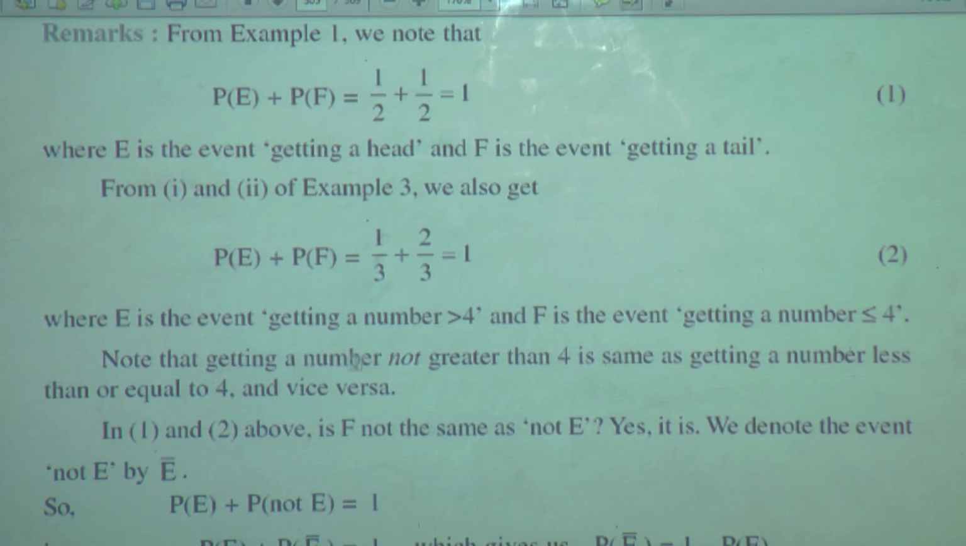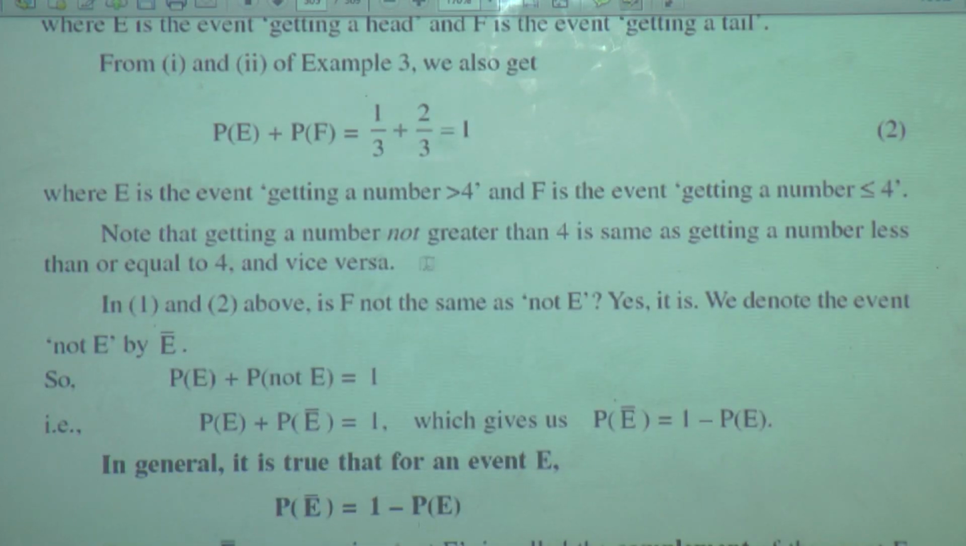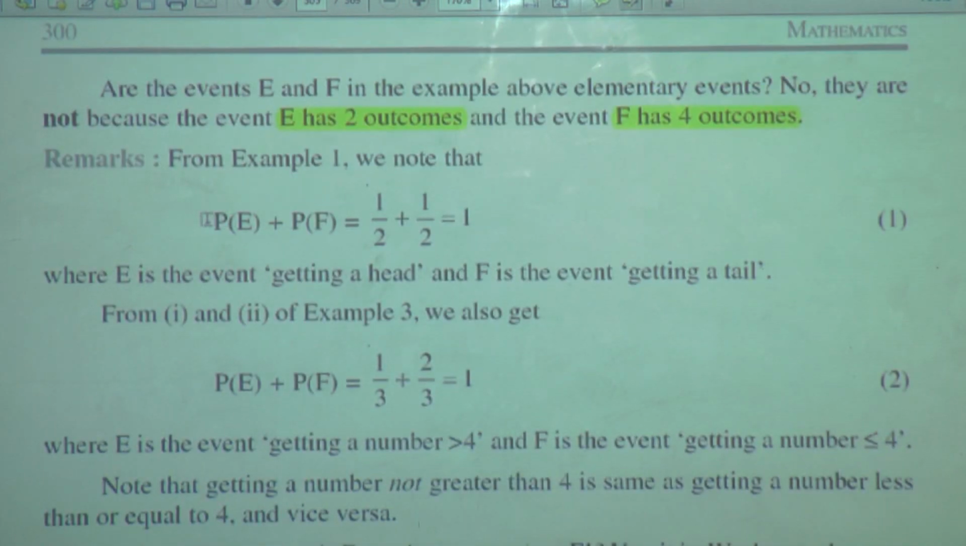Note that getting a number not greater than 4 is the same as getting a number less than or equal to 4 and vice versa. Understand carefully what they have explained. Note that getting a number not greater than 4 is the same as getting a number less than or equal to 4 and vice versa. In 1 and 2, this is 1 and this is 2.